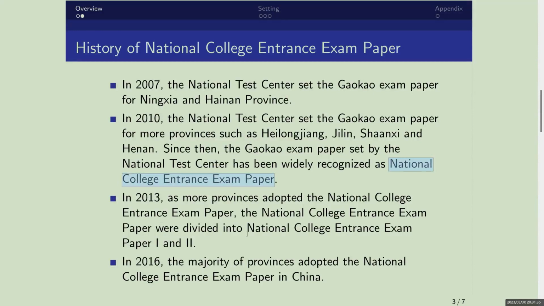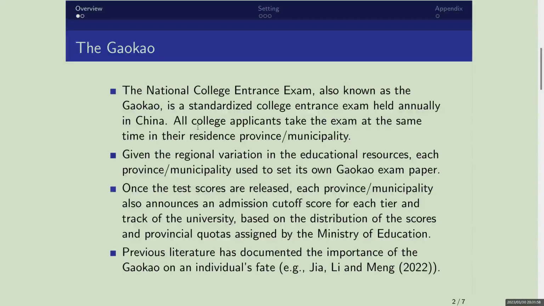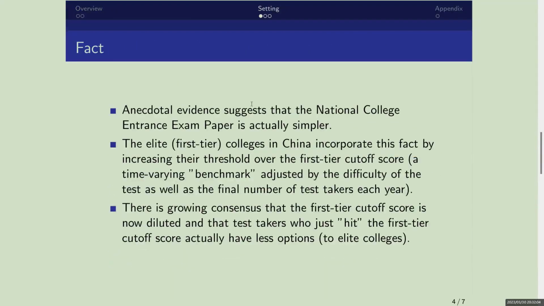In 2013, as more provinces adopted this exam paper, it was officially divided into two papers, paper one and paper two. And in 2016, the majority of provinces adopted the National College entrance exam paper. Now some facts. First, there is some anecdotal evidence suggesting that the National College entrance exam paper, compared to the paper set by each region, is actually simpler.